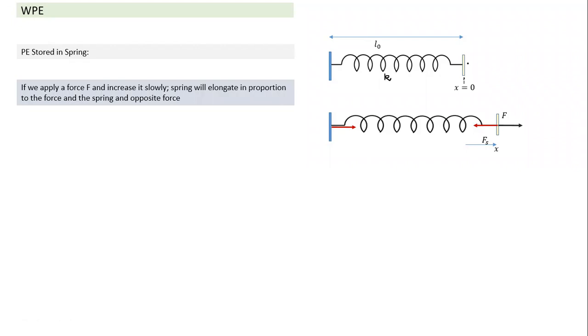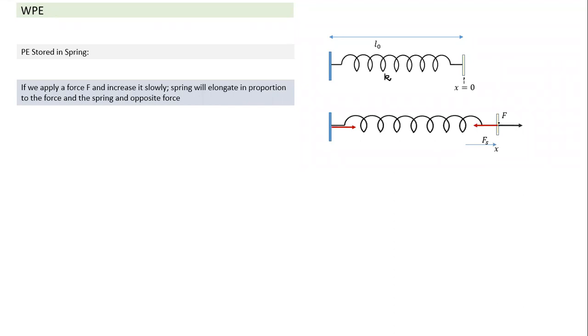And let's see, we slowly start applying a force. Very slowly we apply a force and gradually keep increasing. We are increasing the force in very small increments, 0.1, 0.2, or maybe even 0.01 newton, 0.02, 0.03. As we gradually keep increasing the force, what will happen? As we apply greater and greater force, the spring will have more and more elongation. The position of quasi-equilibrium also will keep shifting. As the spring elongates, and as we double the force, elongation also becomes double. That indicates the elongation of the spring is proportional to the external force applied.